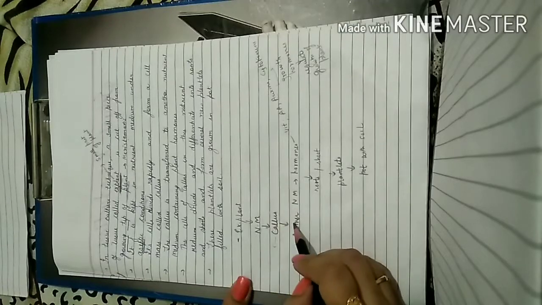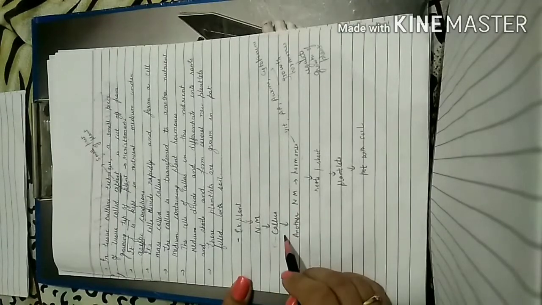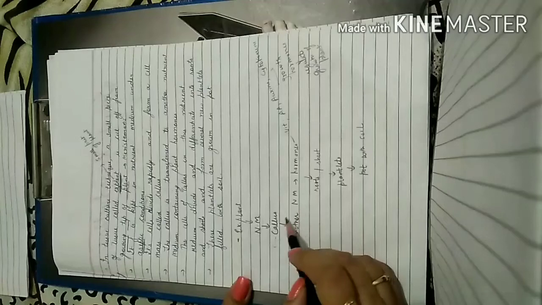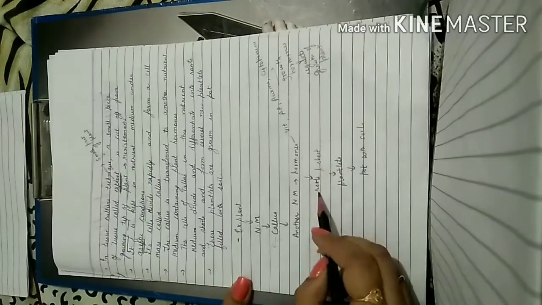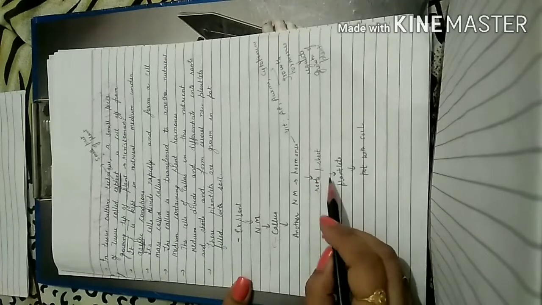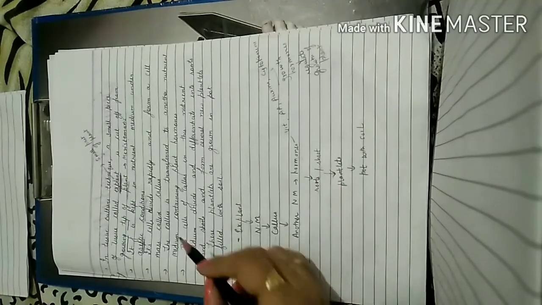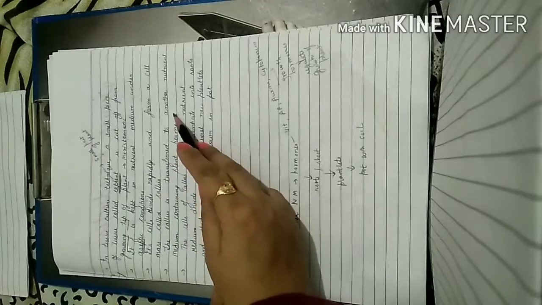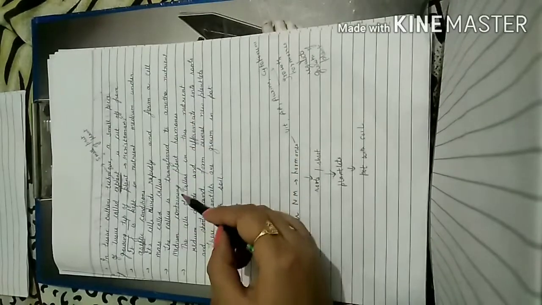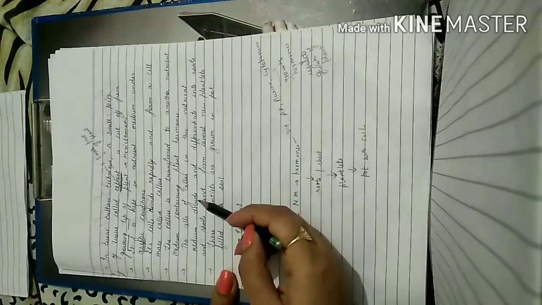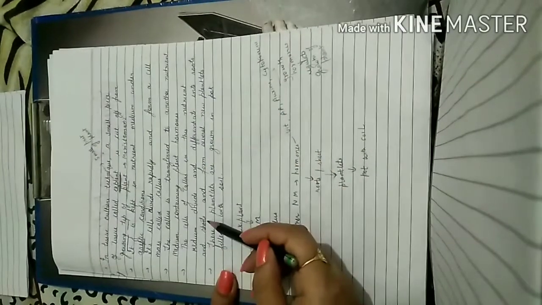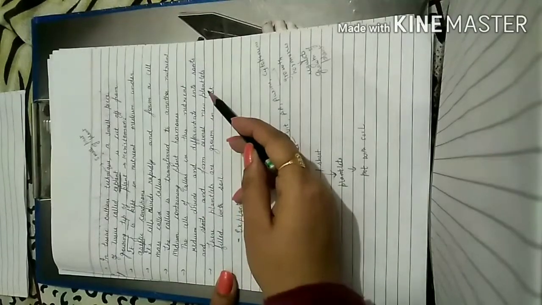This callus will differentiate. Now we have already studied what differentiation is, meaning when the callus is attaining a specific role. Now this callus will divide and it will form root and shoot, and then the root and shoot will develop, and finally it will develop into a plantlet. So let us see here, the callus is transferred to another nutrient medium containing plant hormones. The cells of callus in this nutrient medium divide and differentiate into root and shoot and form several new plantlets,